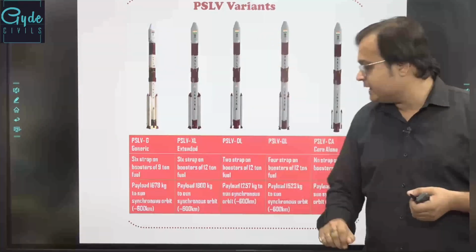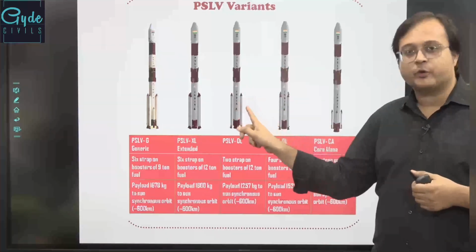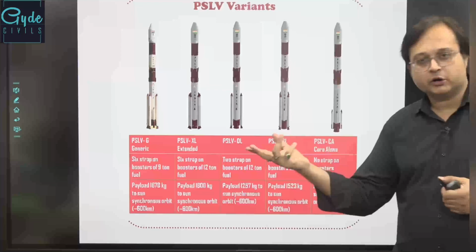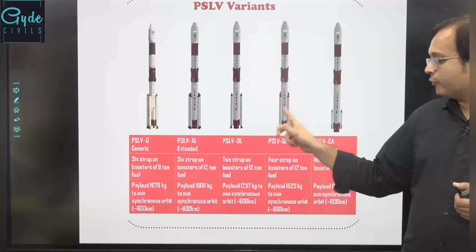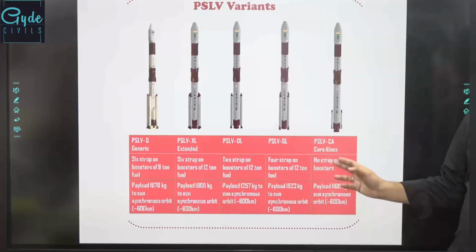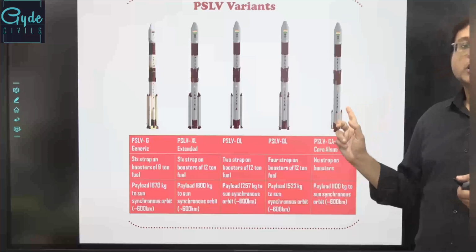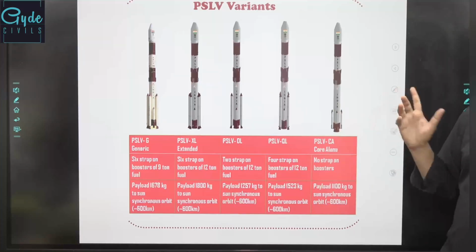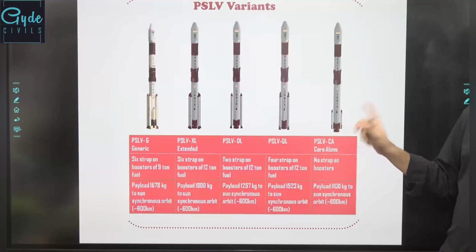Then we have the PSLV DL, where we have only 2 strap-on boosters, not 6, rather 2 strap-on boosters, both of them of 12 tons. Then we have PSLV QL, DL would be 2, QL would be quadra. So we will have 4 strap-on boosters, all of them with 12 tons of fuel. We also have PSLV core alone, in which no strap-on boosters are seen, only the SITVC control systems, those tanks which contain the ammonium perchlorate solution, are being placed over here as a strap-on thing.